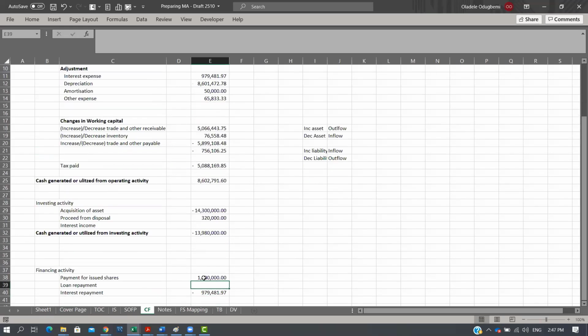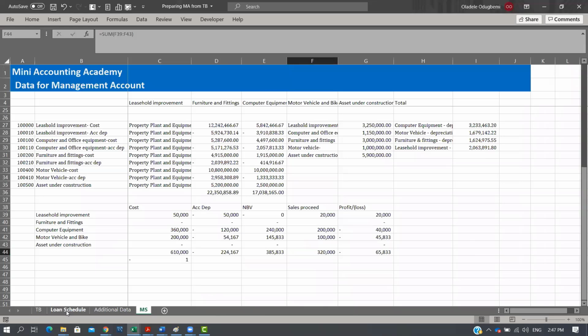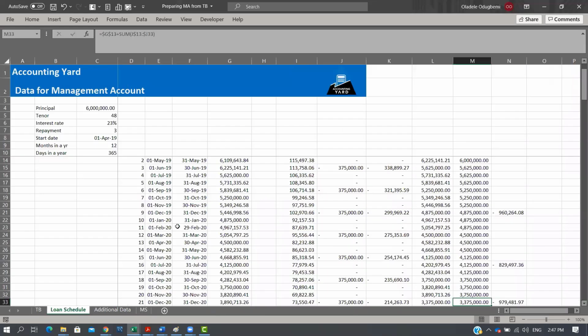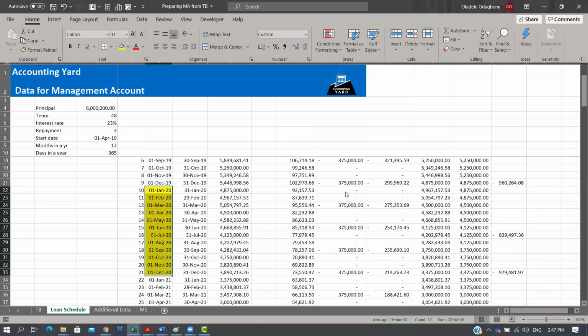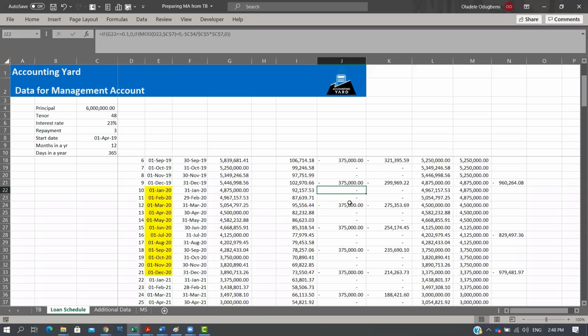Our loan repayment, you need to go back to our additional information. We're given a loan schedule, right? And if you look at the loan schedule, we're interested in 2020, which is from this place all the way to this place. This is the loan schedule. And from there, we can identify all the loan payments, which is this, right? Based on that, we can easily do a sum total and pick all the loan figures. Loan repayment. Okay, sorry, it shouldn't start from here. Start from here. Yeah, we have 1.5.